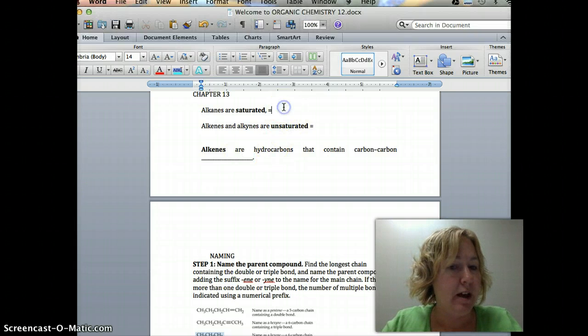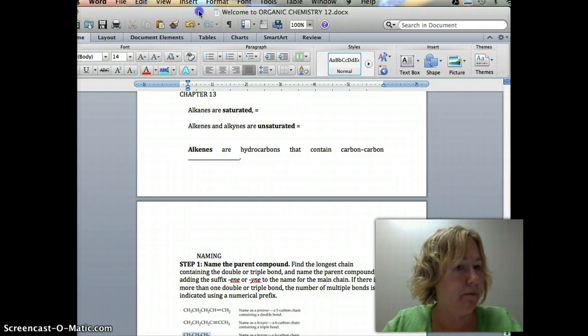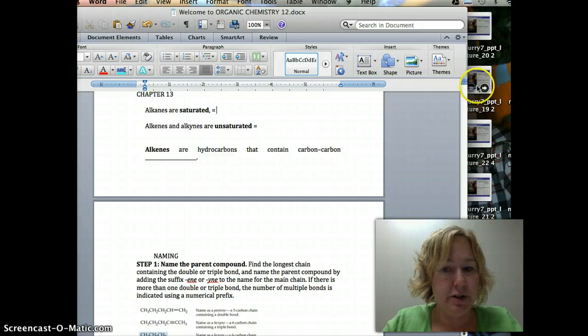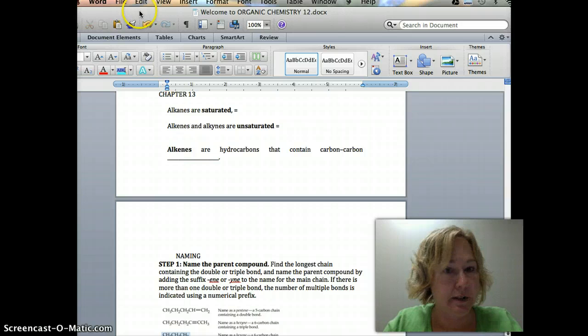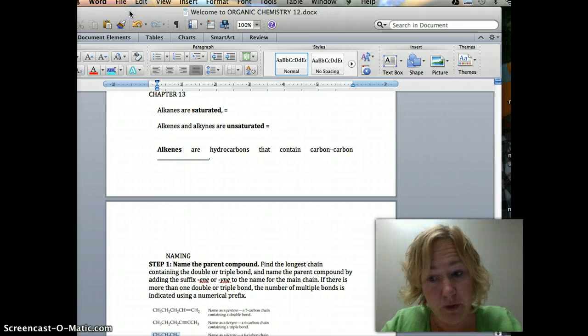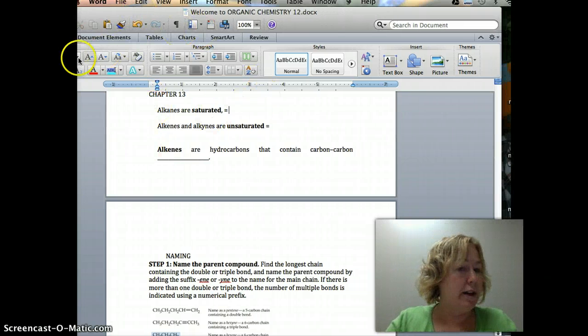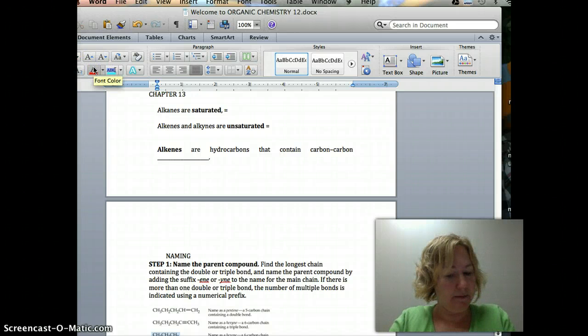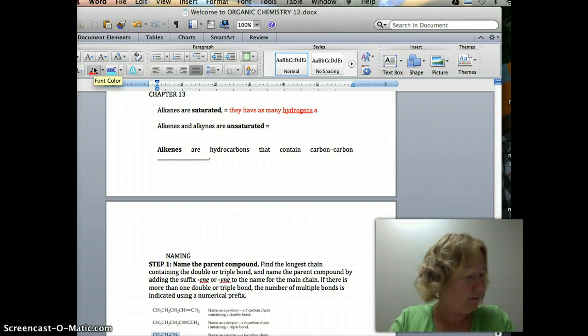Okay, alkanes are saturated. What does that mean? Mostly it's when people who don't know anything about chemistry talk about chemistry and they use things like saturated and unsaturated and polyunsaturated and all kinds of big words like that. Saturated. What does it mean? It means they have as many hydrogens as possible.